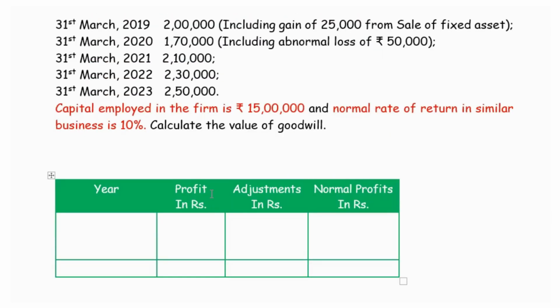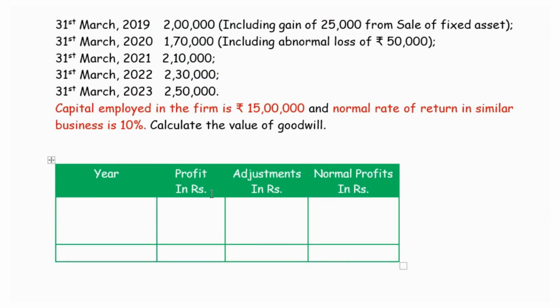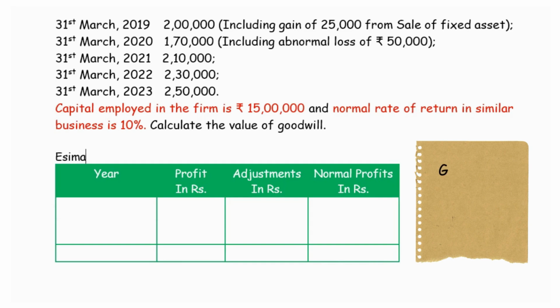To start working on the question, firstly, we will estimate the actual average profit.